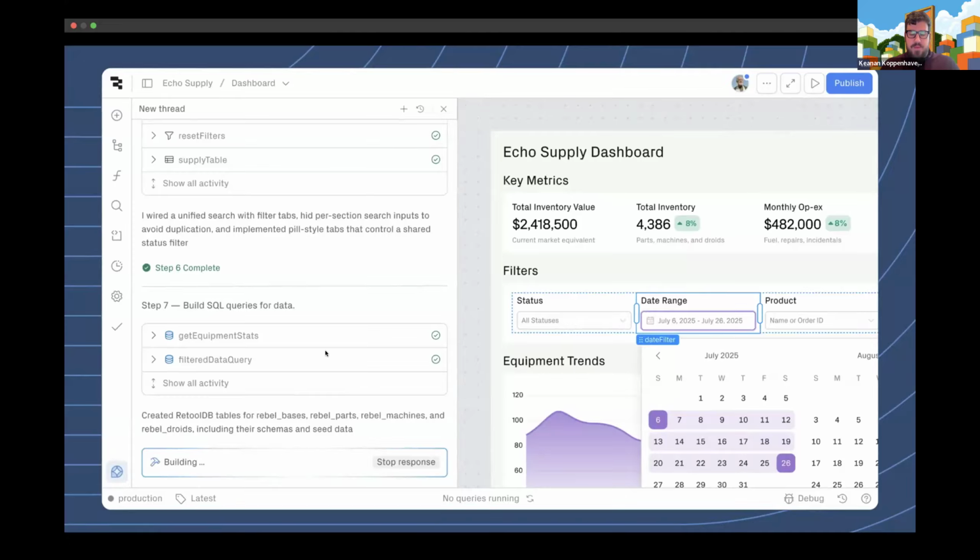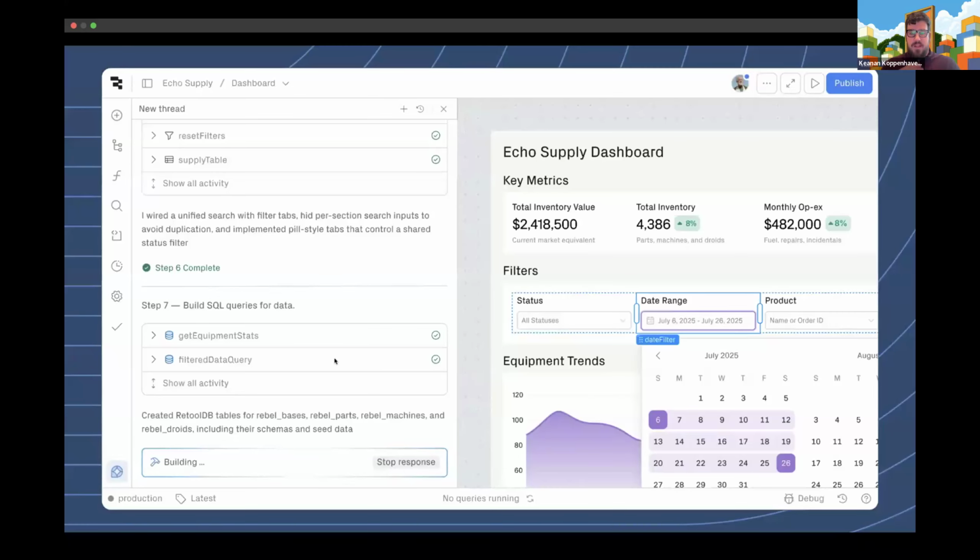So, people building applications really quickly is kind of where we started, but we very quickly realized that because it's native to Retool, it can also do things like explain how a specific application is working, or dive deep into how a component is connected to a query, or think about, okay, what kind of components would I need to build this type of application I want to build? So that's why we called it Assist, because that's exactly what it is. It's an assist for anything you might want to do inside of Retool.